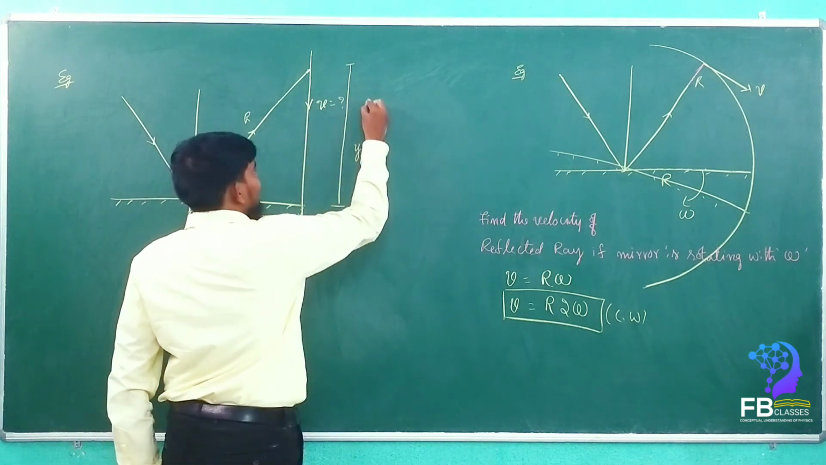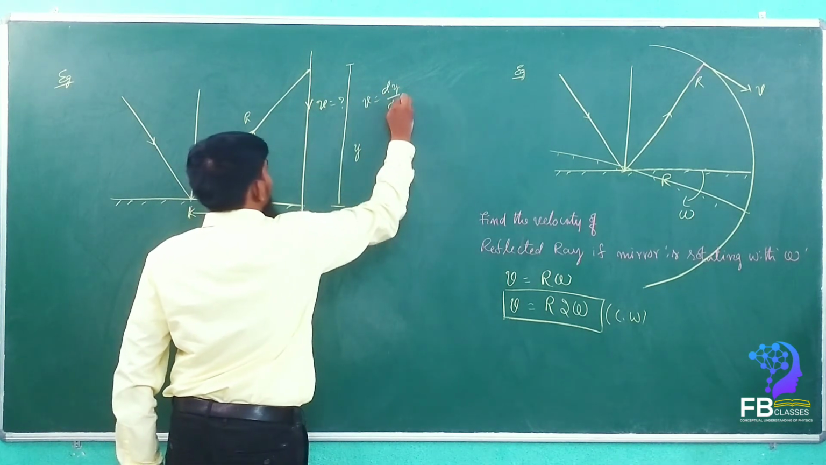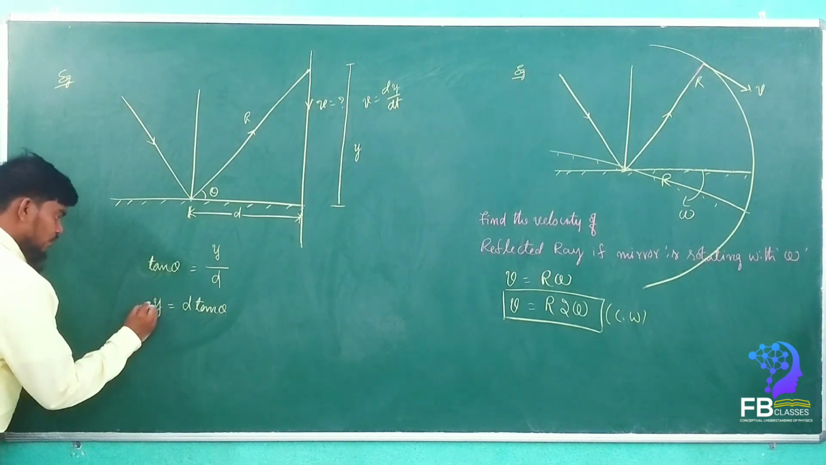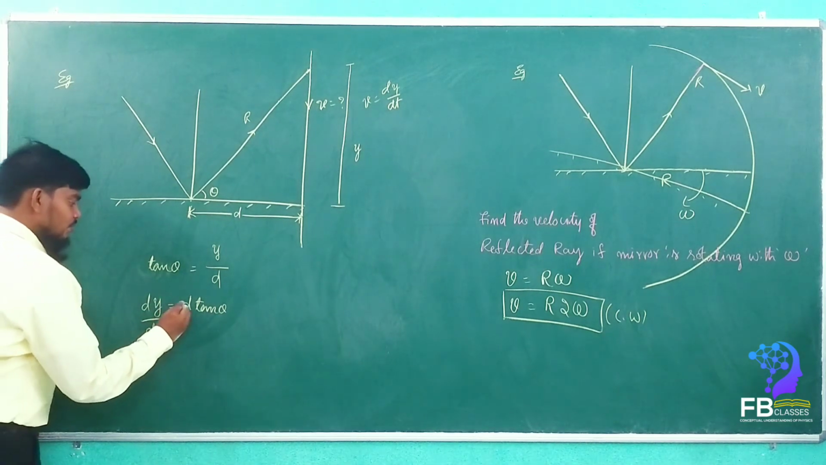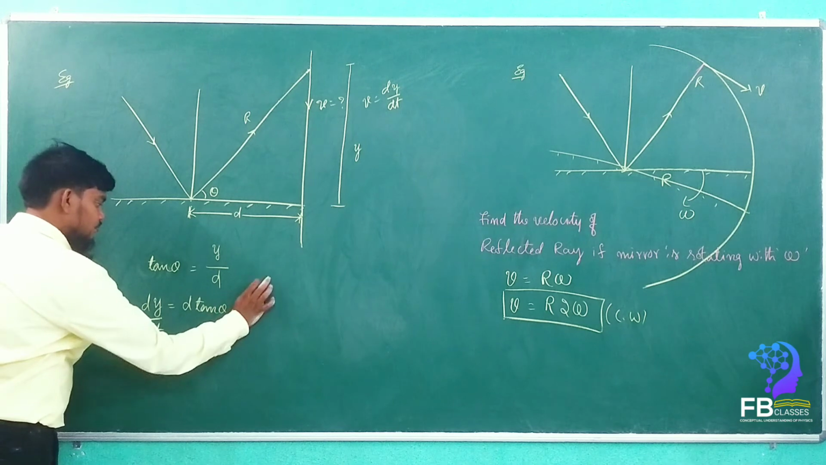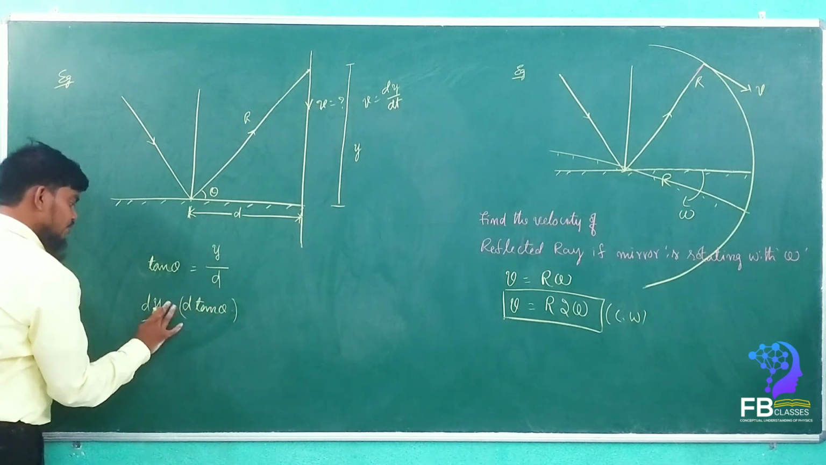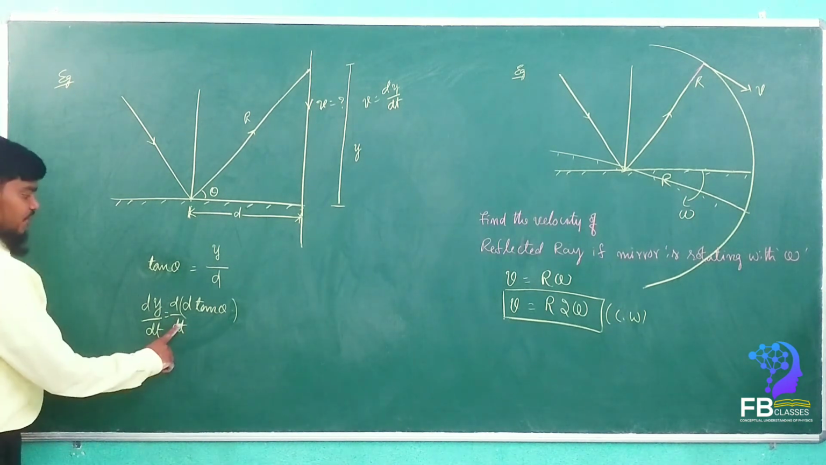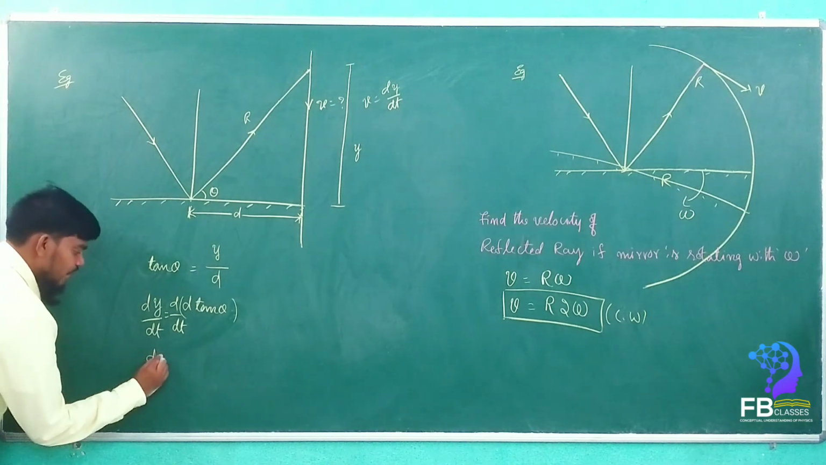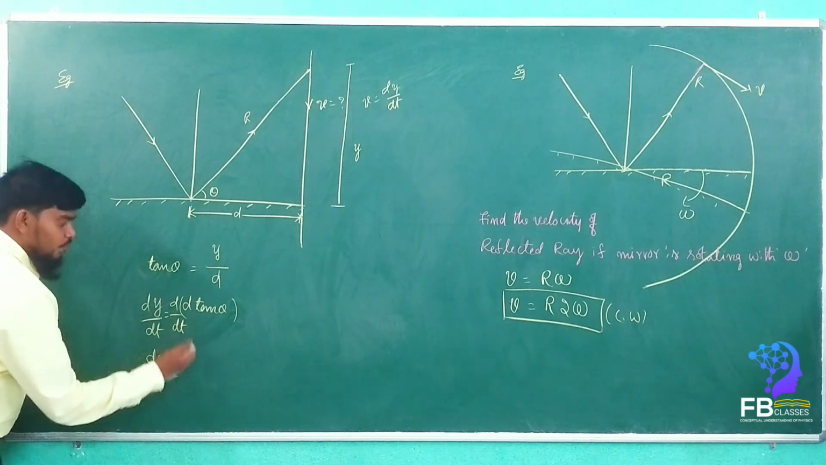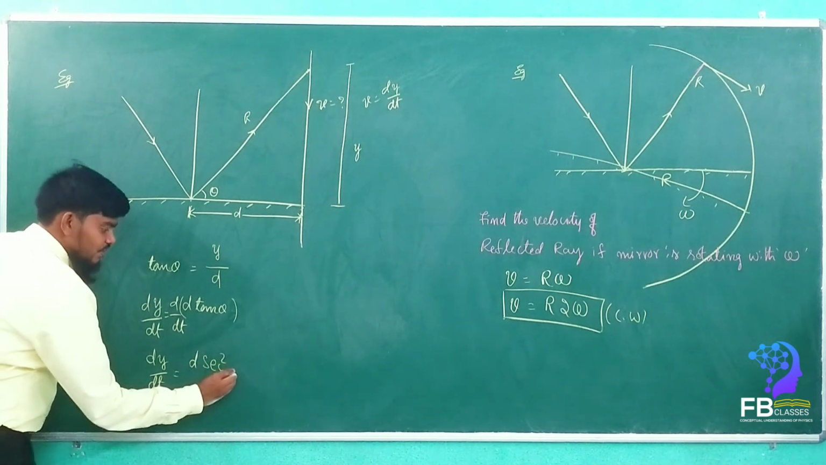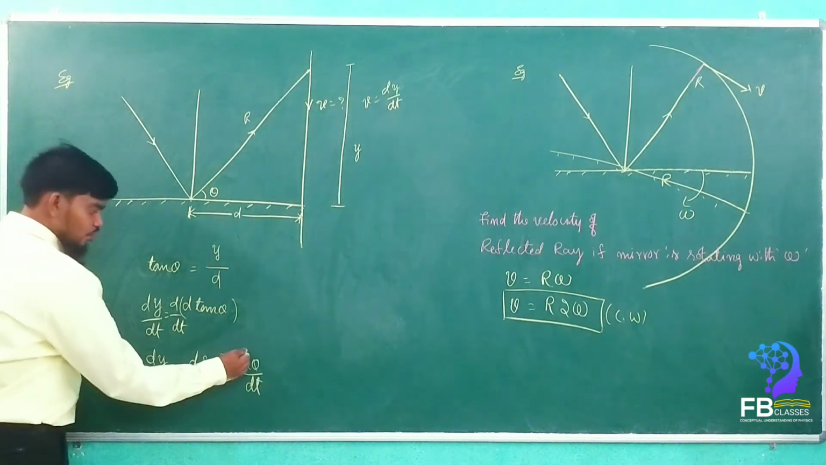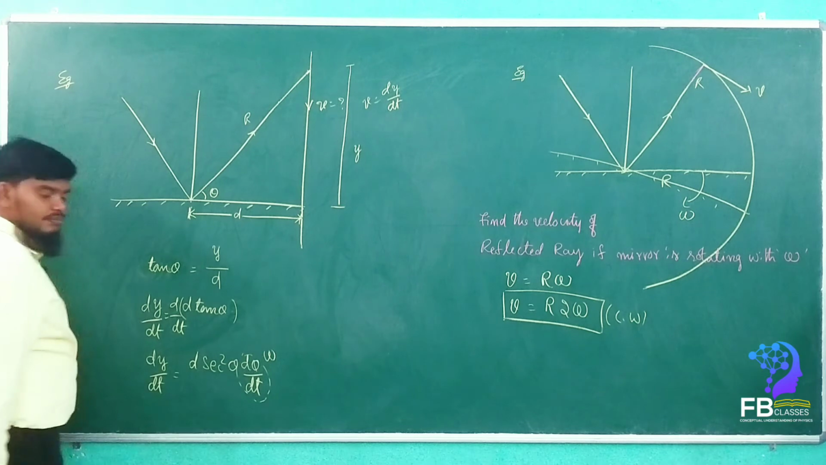So this velocity v is nothing but v is equal to dy by dt. Yes or no? So differentiate on both sides with respect to time, d by dt. When we do this, dy by dt is equal to d secant square theta d theta by dt. Got it? So this is how much? It is omega. Yes or no?